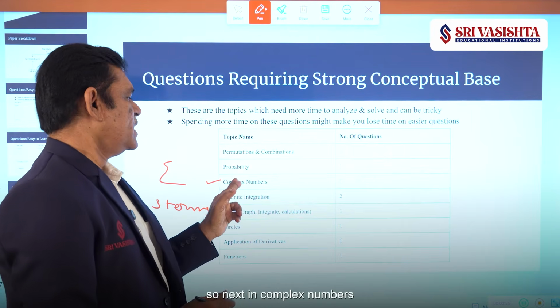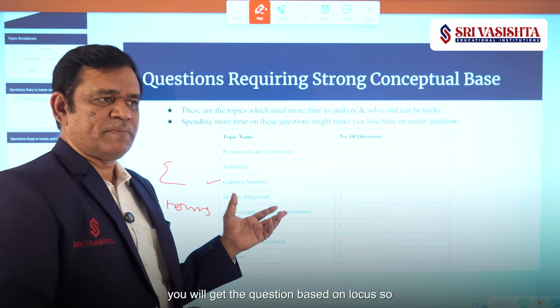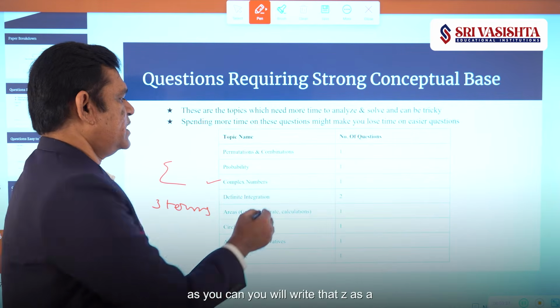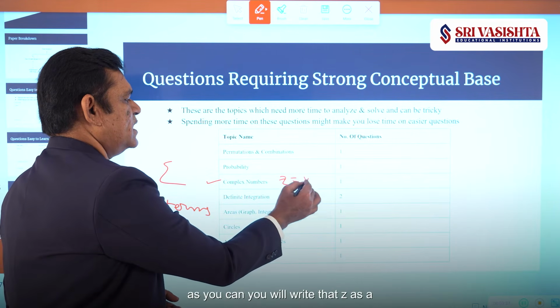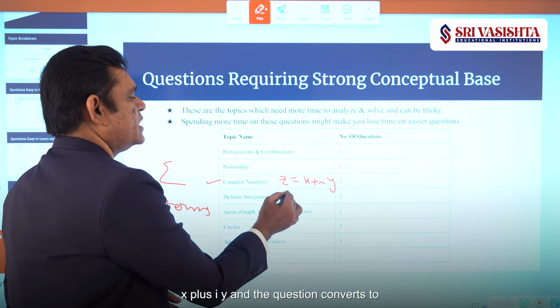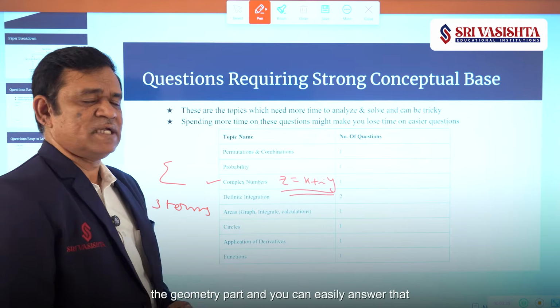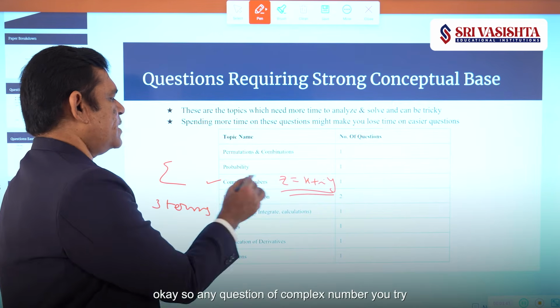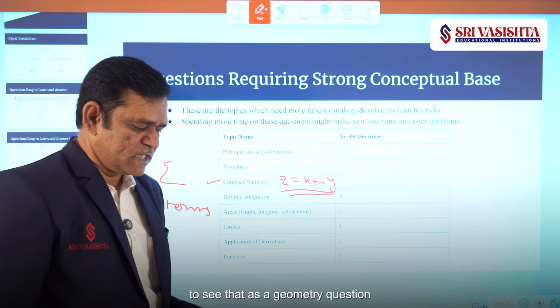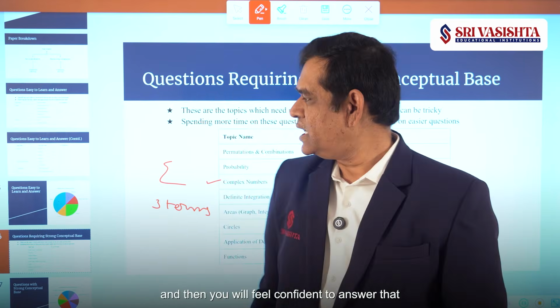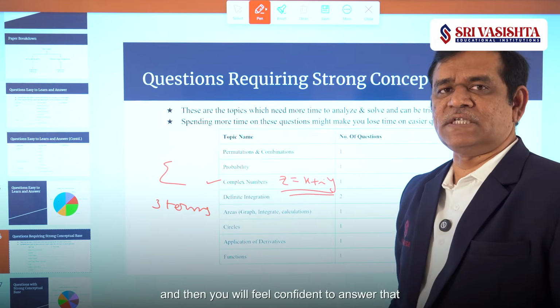Next, in complex numbers you will get questions based on locus. As you write z as x plus iy, the question converts to the geometry part, and you can easily answer that. So any question of complex numbers, try to see it as a geometry question, and then you will feel confident to answer it.